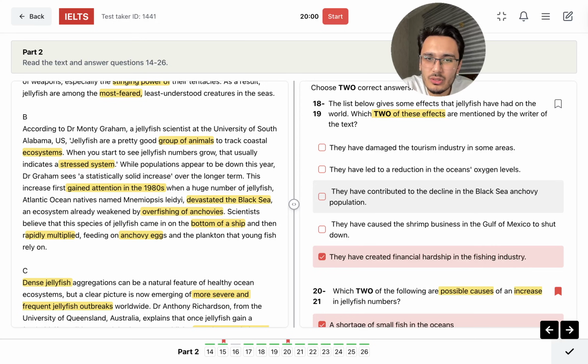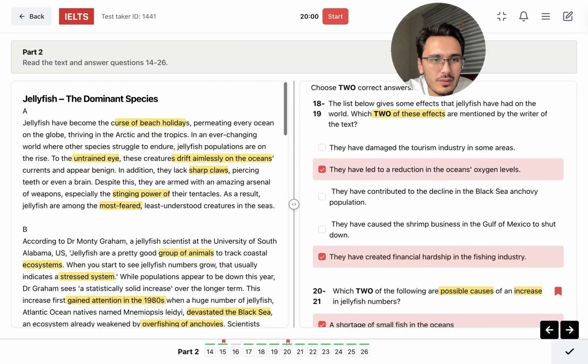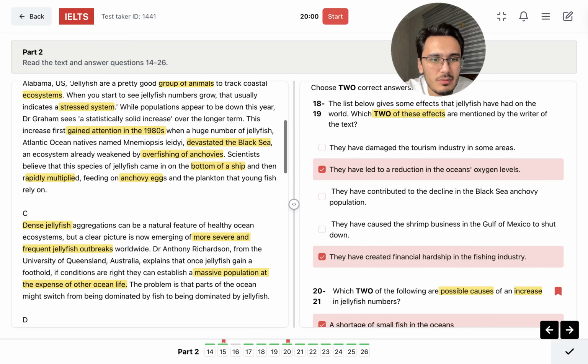Reduction in the oxygen. Is it this one? Reduction of oxygen, because I saw oxygen somewhere here. Let me find that part too.